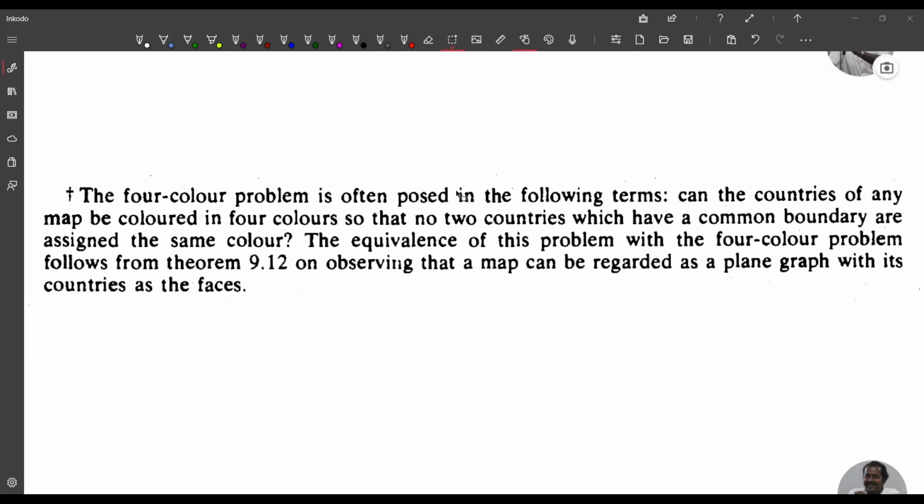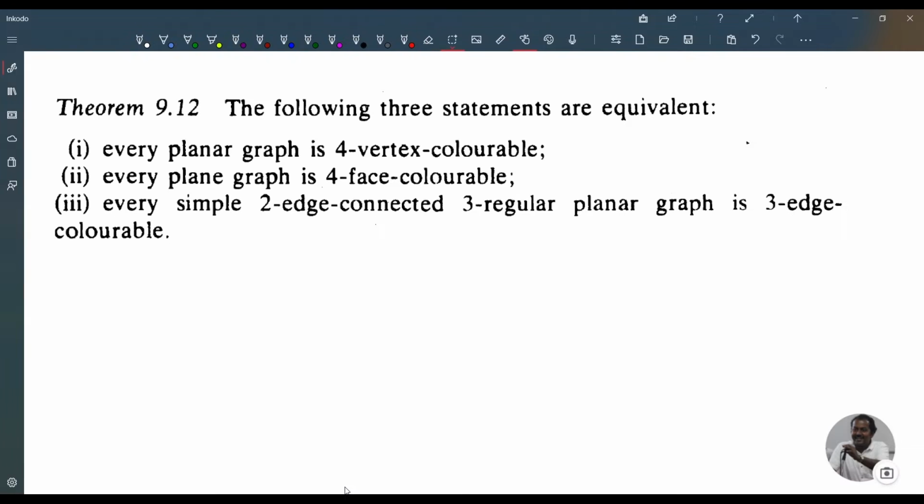So we state theorem 9.12. The following three statements are equivalent. 1. Every planar graph is four-vertex colorable. 2. Every plane graph is four-face colorable. 3. Every simple two-edge connected three-regular planar graph is three-edge colorable. Proof. We prove 1 implies 2, 2 implies 3, and 3 implies 1.